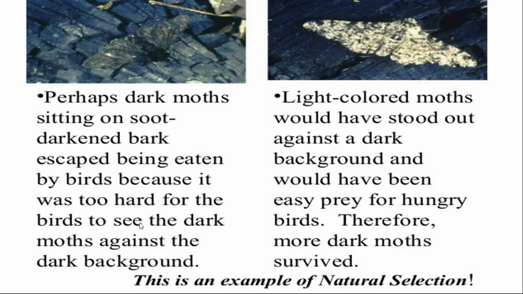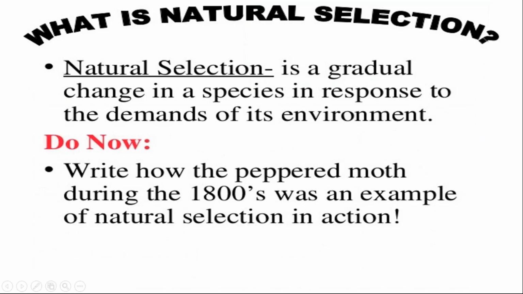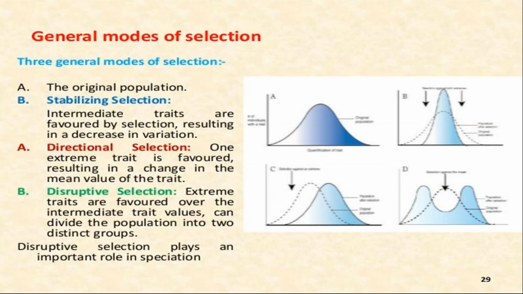This is the example of industrial melanism, natural selection. Galapagos Island, the Darwin finches, and industrial melanism are the examples of natural selection. Now come to the next point.